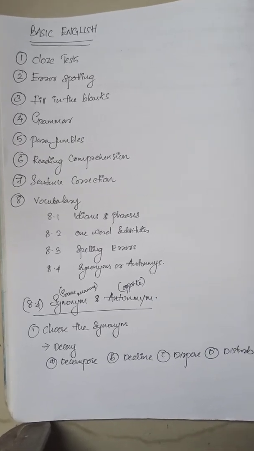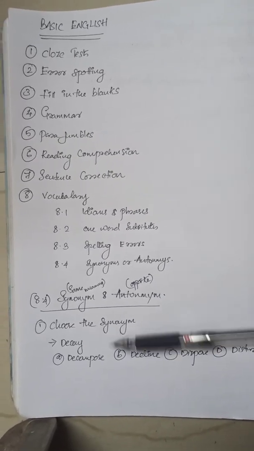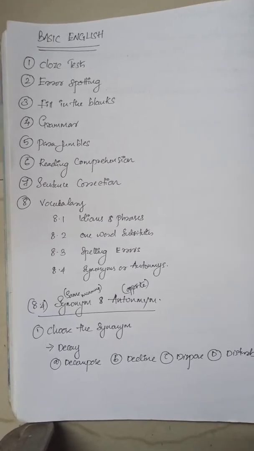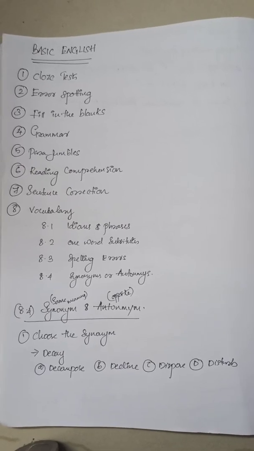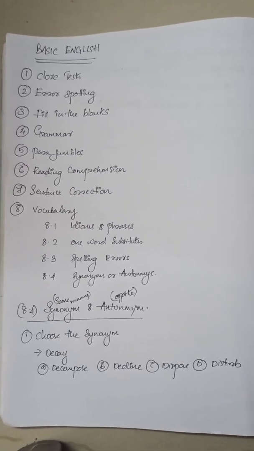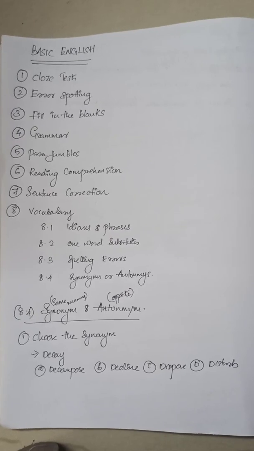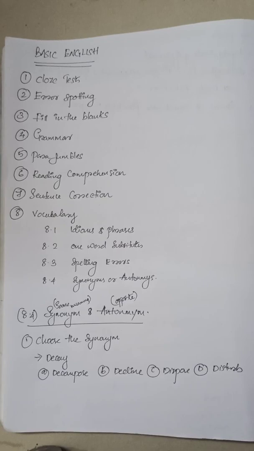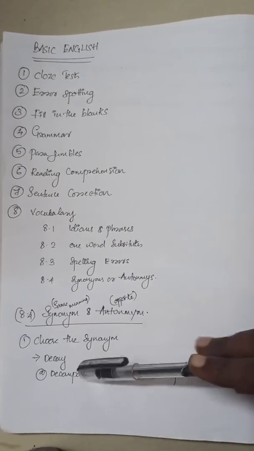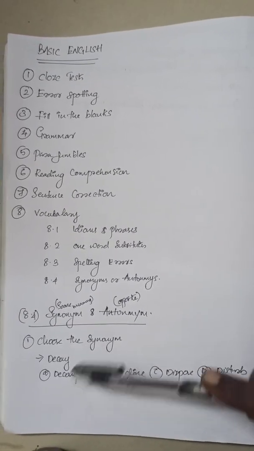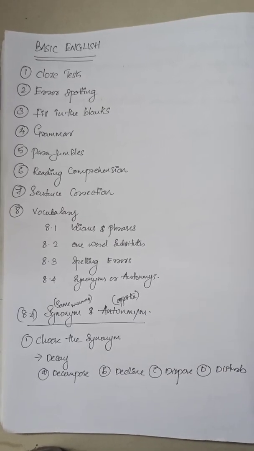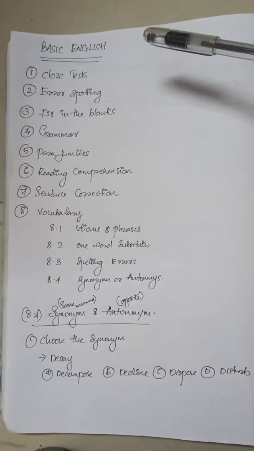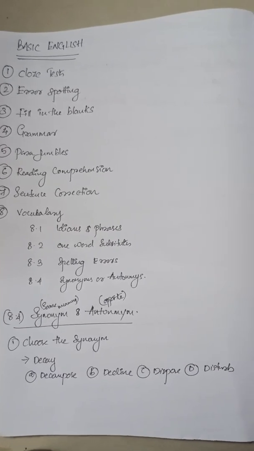So, here we have a question. Choose a synonym for decay. We need to know the other meanings of the 4 options given below. The word is decay. We know that decay means decompose, and it's very easy to find out. The meaning for decay is decompose. But we have to know about the other meanings also: decline, dispose, disturb.